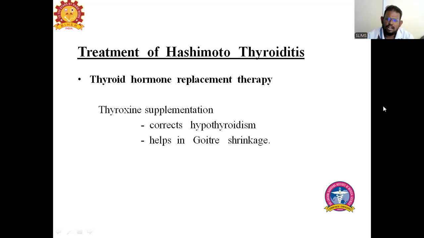Treatment of Hashimoto's thyroiditis. Since it is a chronic disease with only the hypothyroid picture, we only have to give supportive management. Due to hypothyroidism, we have to replace the thyroid hormone. There is no specific treatment, only thyroid hormone replacement therapy. This thyroid hormone supplementation can correct the hypothyroidism as well as help in goiter shrinkage. Patients usually have a diffuse large goiter, and thyroxine supplementation can help in the goiter shrinkage.